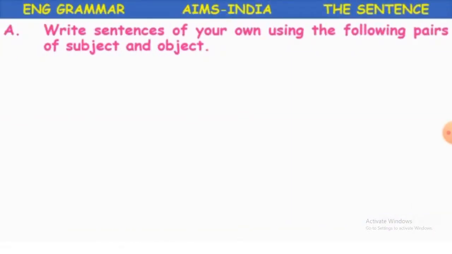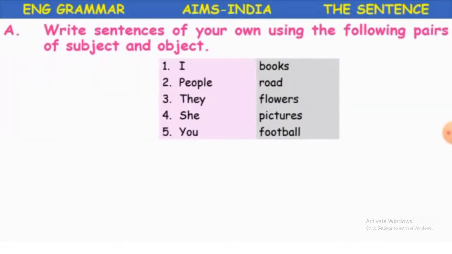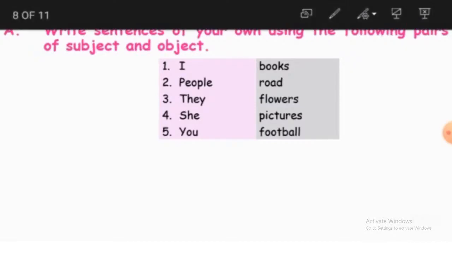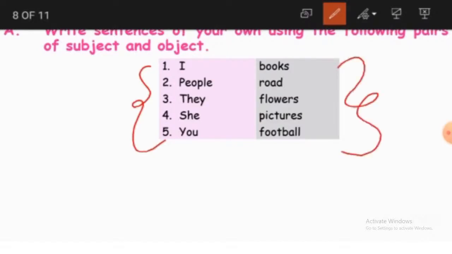So here, we are asking you to write some of your own sentences, pairing subject and object. Now are you clear about subject and object? Subject is about whom we are talking. So these are all subjects, about whom we are talking. And object is the action being received by the subject. So what type of action? That is the verb. Okay, this is subject, this is verb, and this is object.